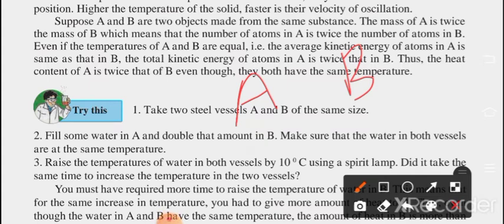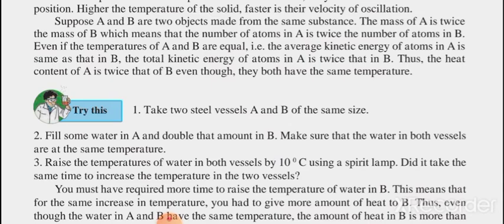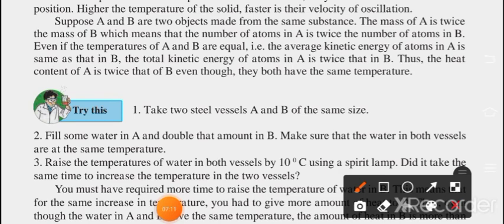Suppose the mass of A is twice the mass of B. Likewise, A is heavier than B. Which means the number of atoms in A is twice the number in B. Even if the temperatures of A and B are equal, that is, the average kinetic energy of atoms in A is the same as that in B, their temperature is the same.